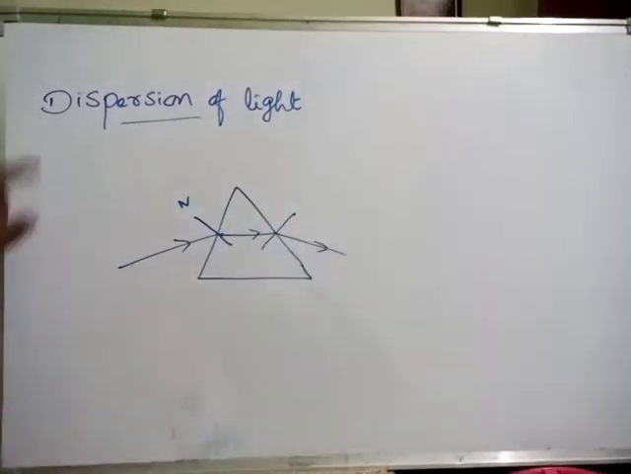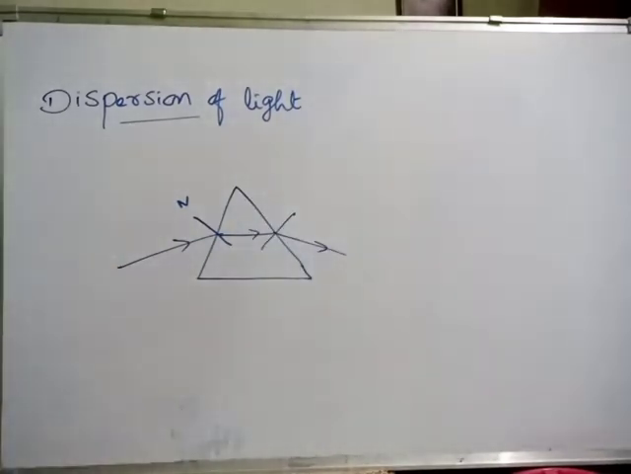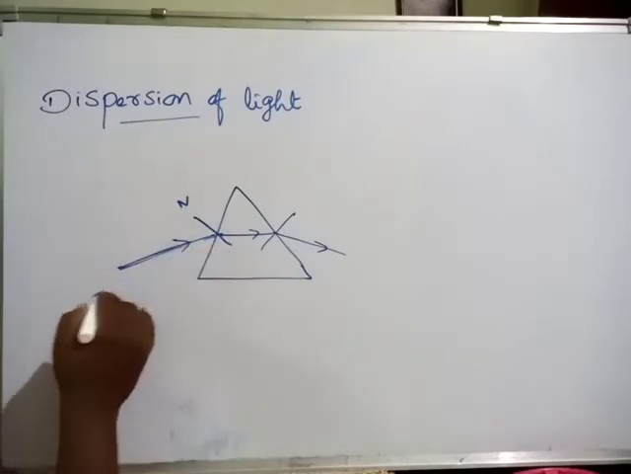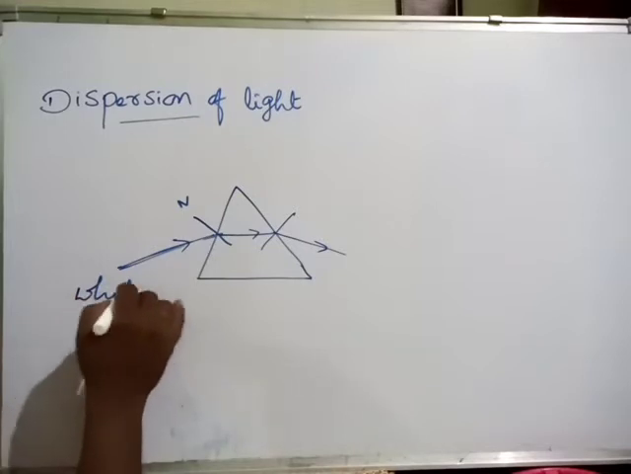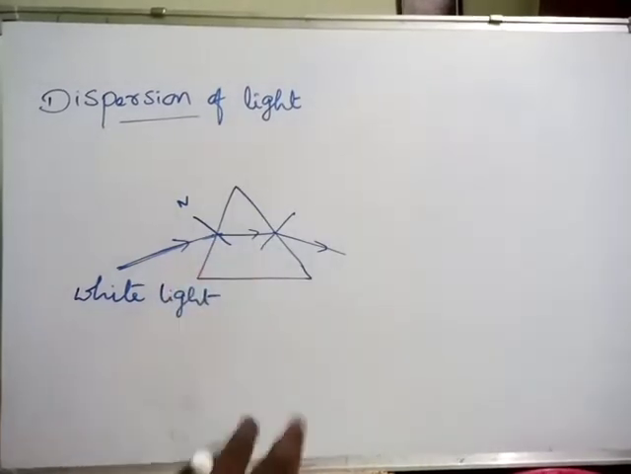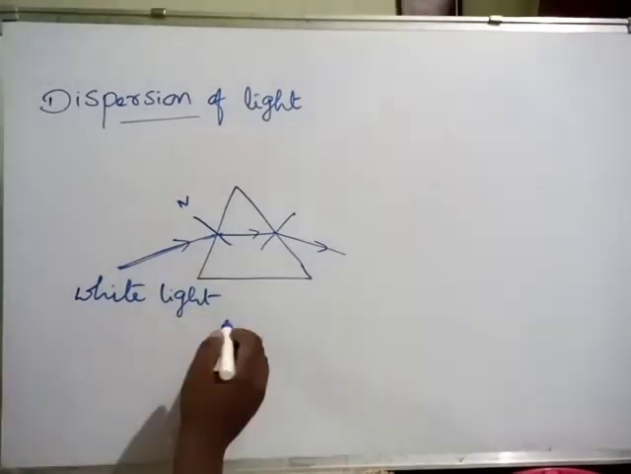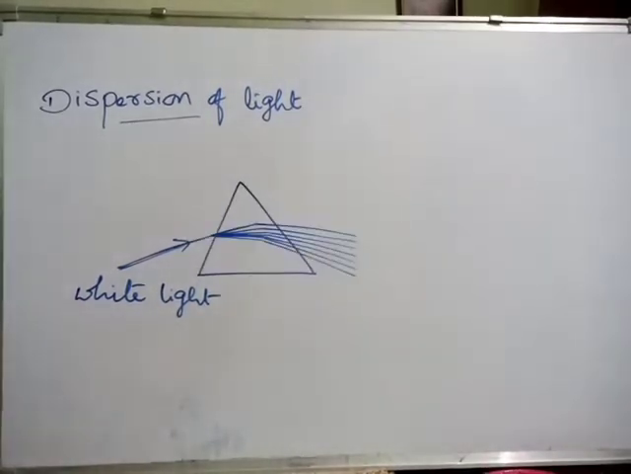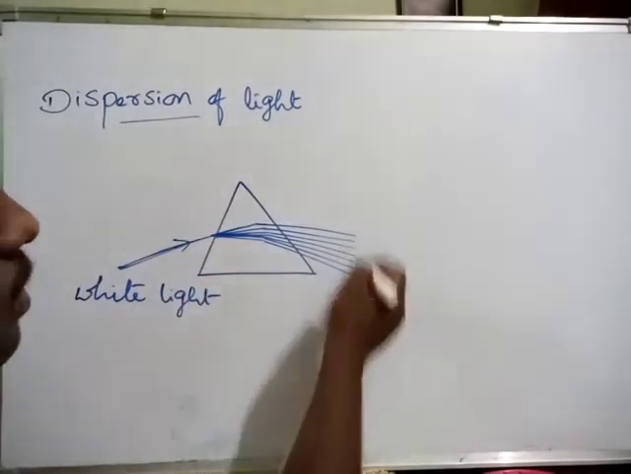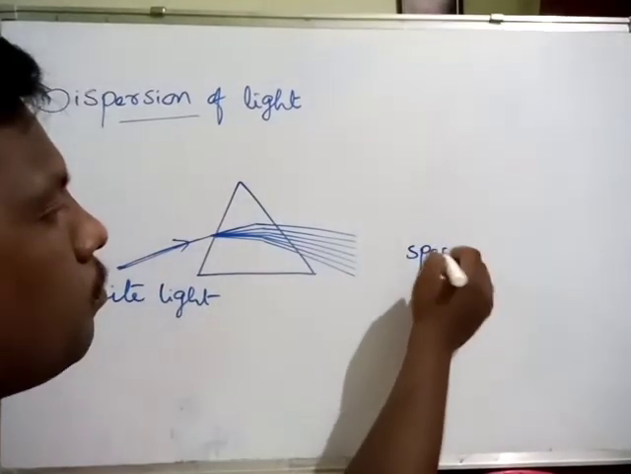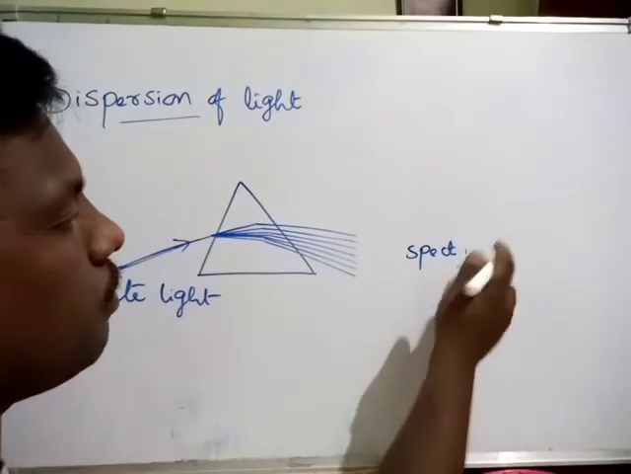But coming to this topic, dispersion of white light means, if you consider this as an incident ray of white light, it divides into 7 different colors. When white light is passed through a glass prism, it is divided into 7 different colors, what we call a spectrum.